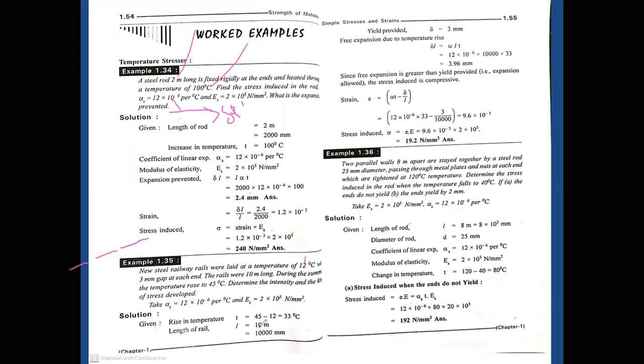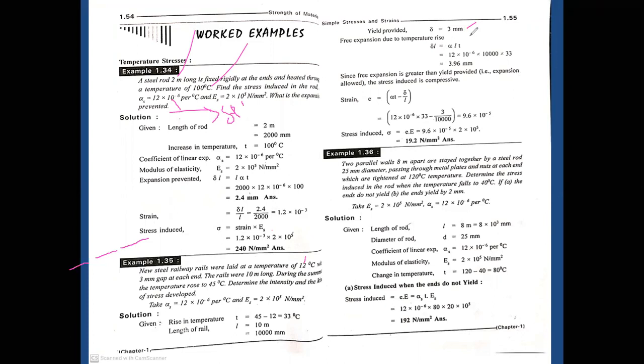The length of the rail is L equals 10 meters, which is 10,000 mm. The gap provided is 3 mm.